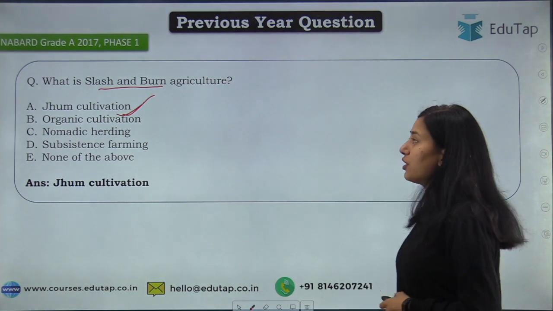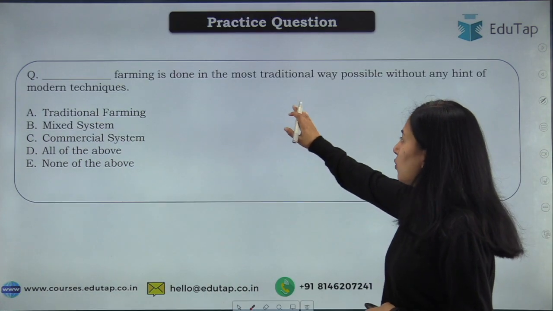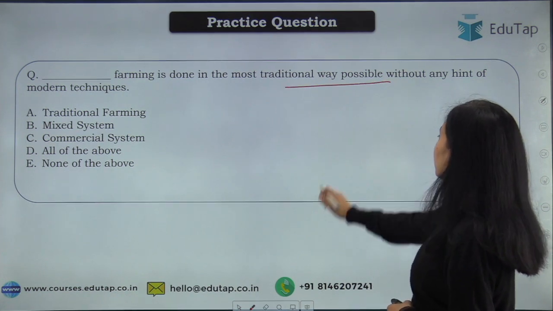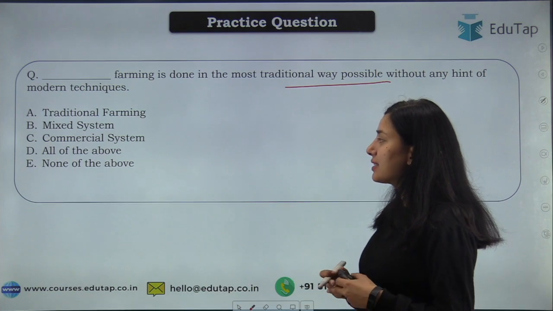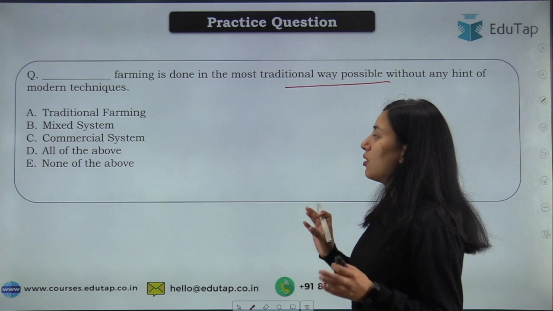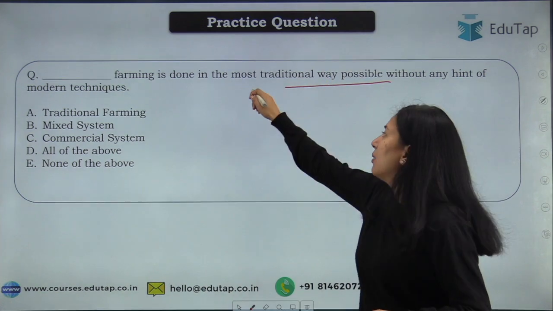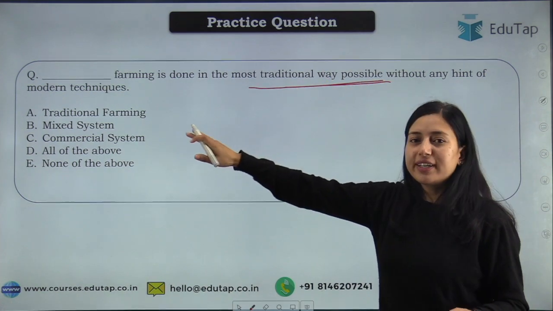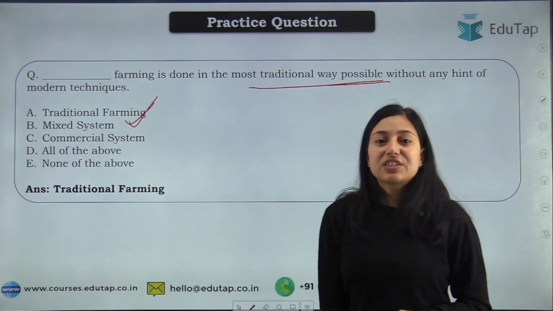Now moving on to the next question, which says that dash farming is done in the most traditional way possible without any hint of modern techniques. Your options are traditional farming, mixed system, commercial system, all of the above, none of the above. The hint is given in the question itself: the most traditional way without any modern techniques. So your answer will be traditional farming.